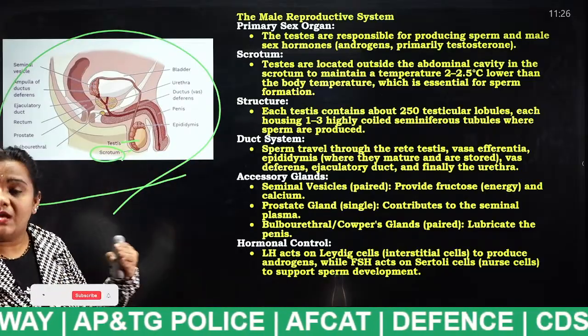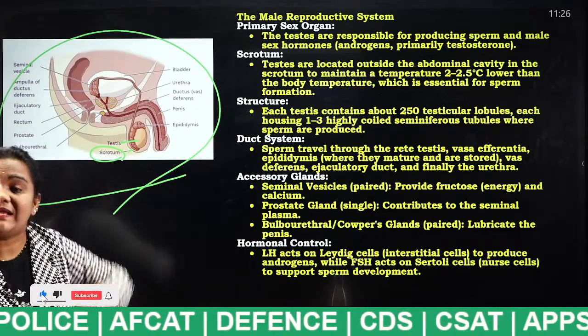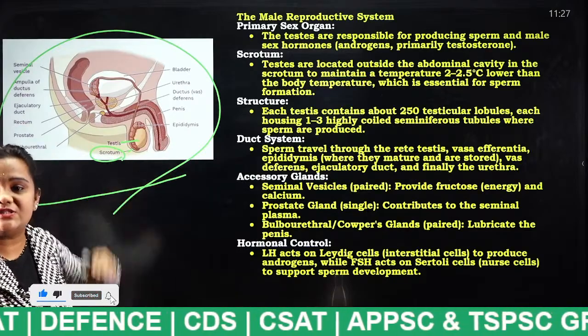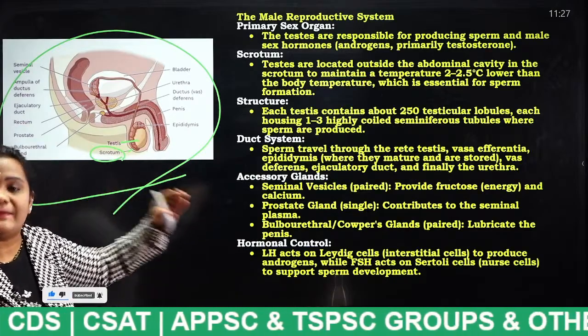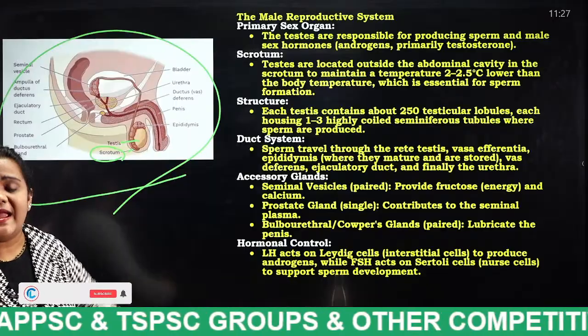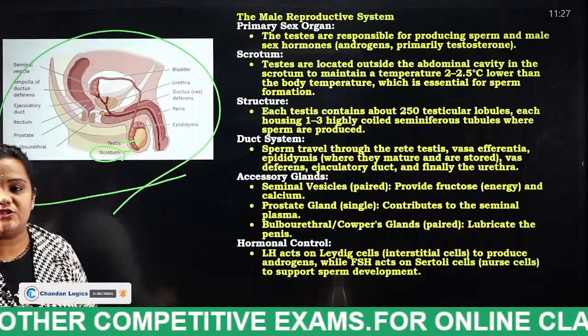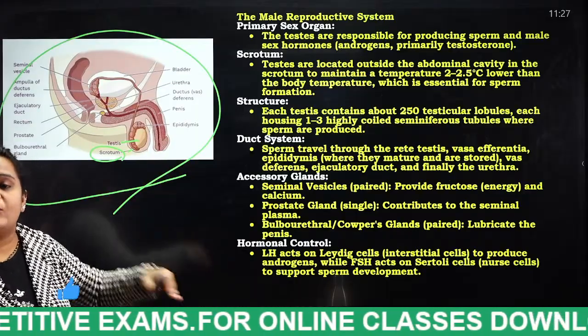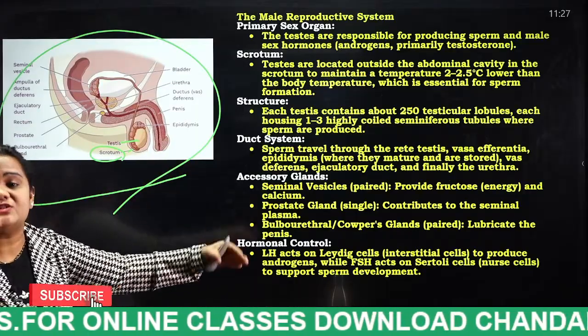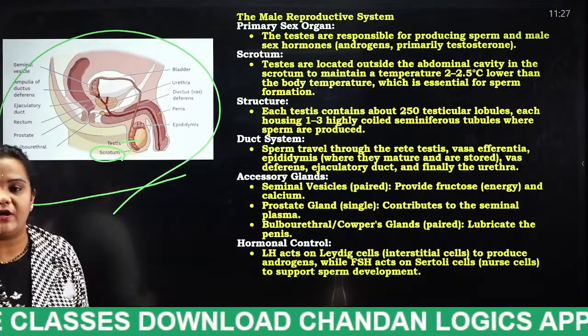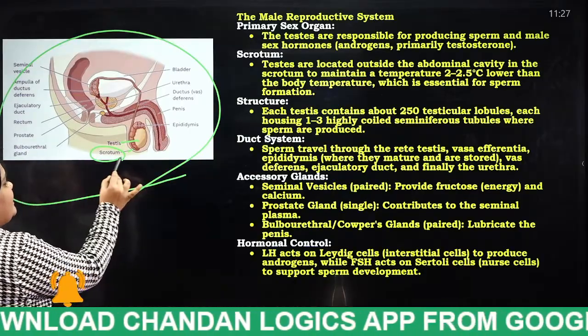So actually, from where the sperm is released, what is happening in the male reproductive system, I am going to explain one by one. So listen properly, students. At first I am going to discuss the parts of the male reproductive system, and next I am going to discuss the functions of those parts. Okay. So what is this, students?